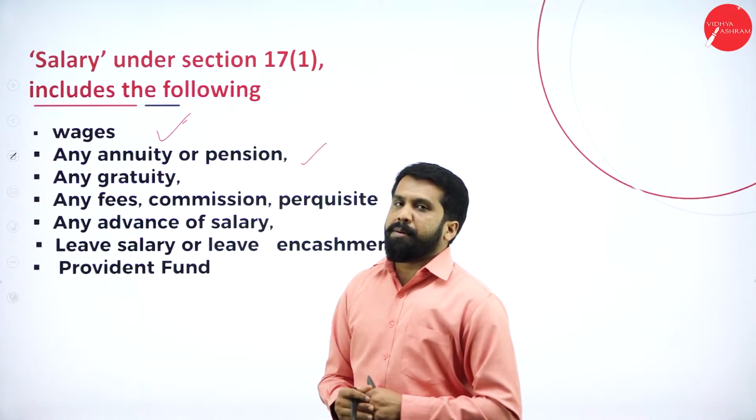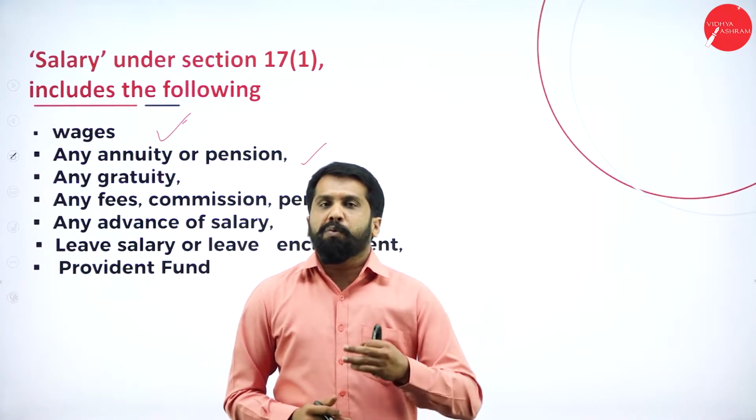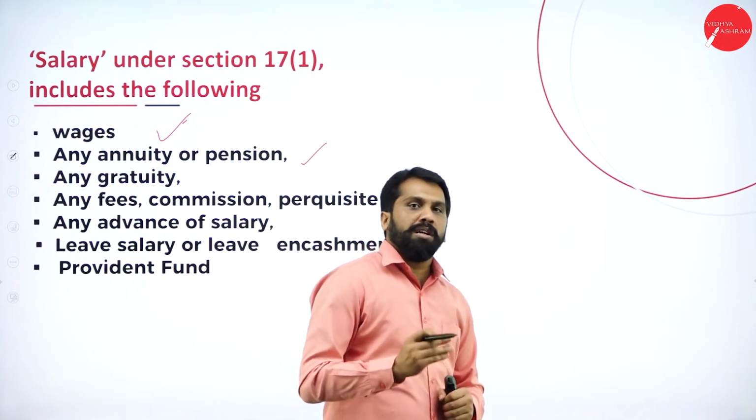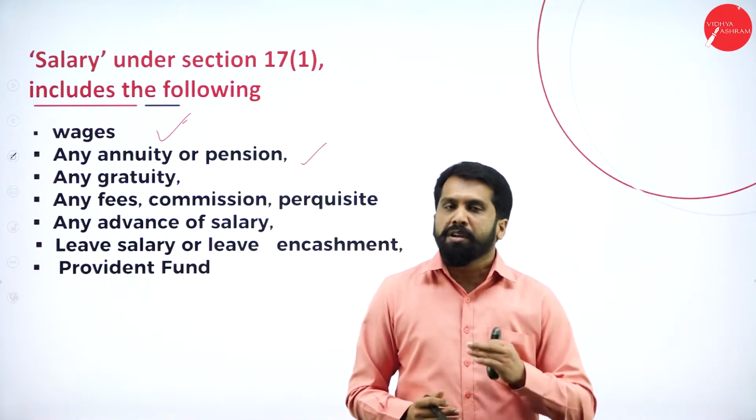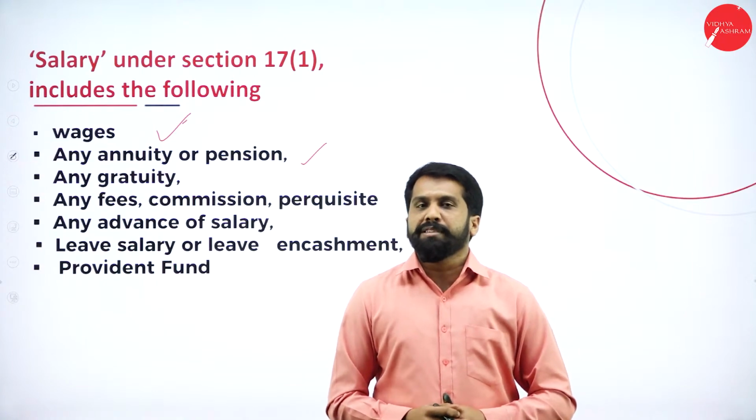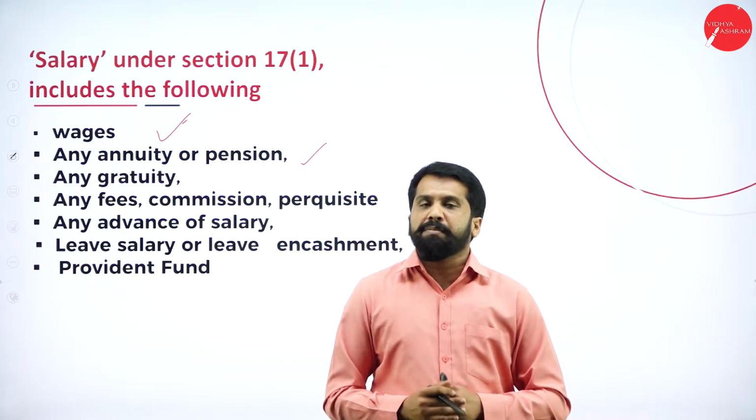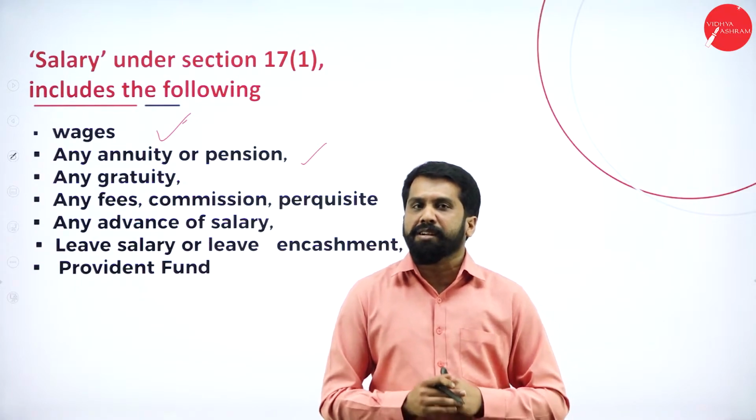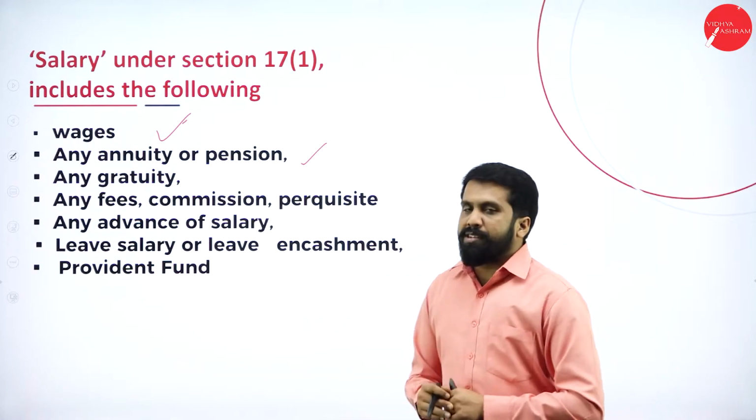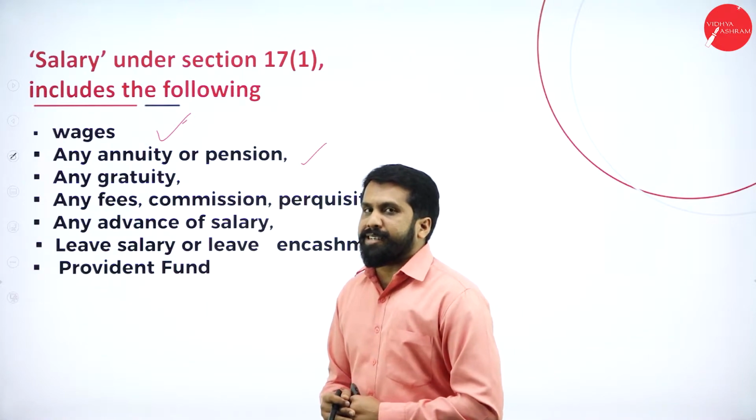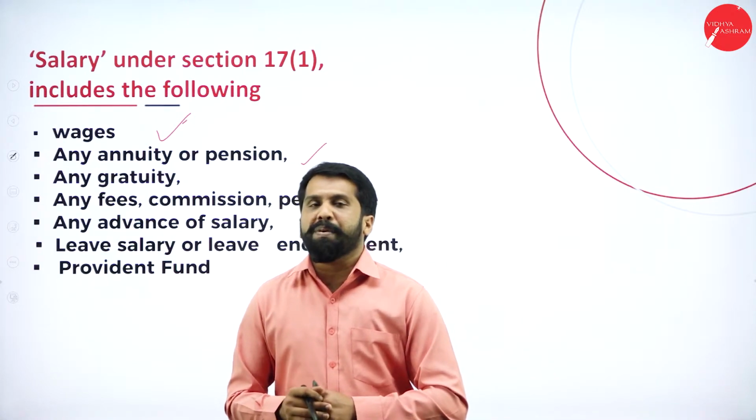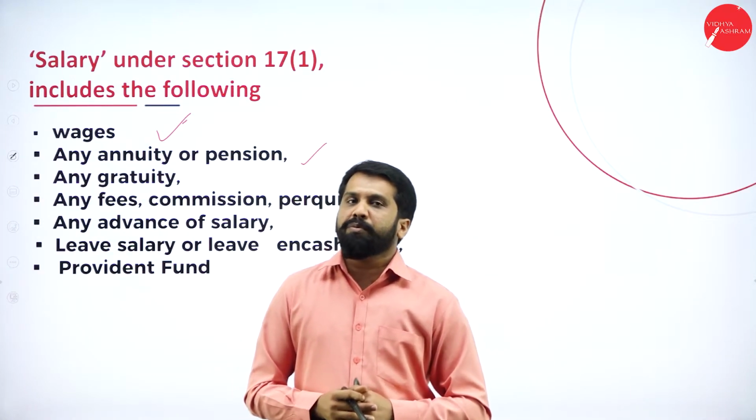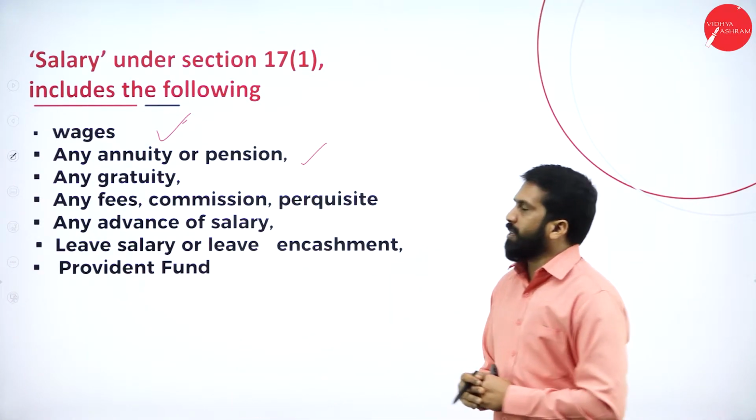Now, any annuity or pension means what? Once you're done with your service, like you're above 60 years old, you will be out of your service. Now, if you are above 60, it is treated as a time to take rest. At that time, if it is a government or some recognized company, they will give you pension. Whatever pension you receive at that time, we call it a pension or annuity.